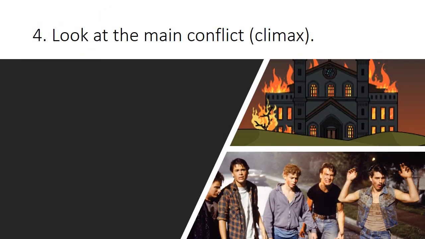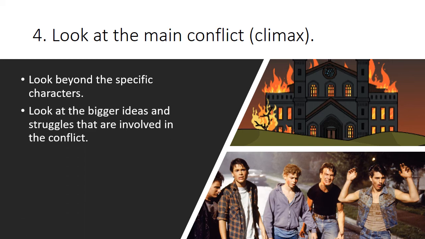And then of course we can look at the main conflict or the climax of the story. And here we have to look beyond the specific characters or struggles that are taking place in the climax. You have to look more at the bigger ideas that are involved in the conflict. When we look at the rumble between the Socs and the greasers, we have this bigger idea of belonging and how people fit into their role of society.